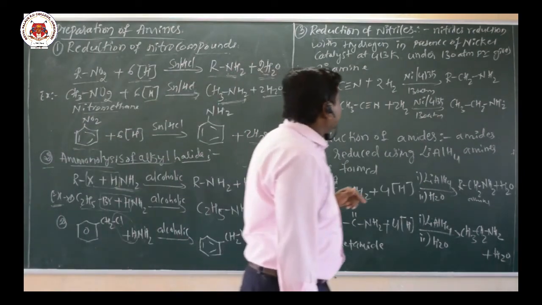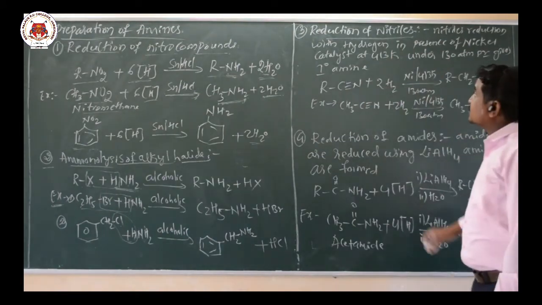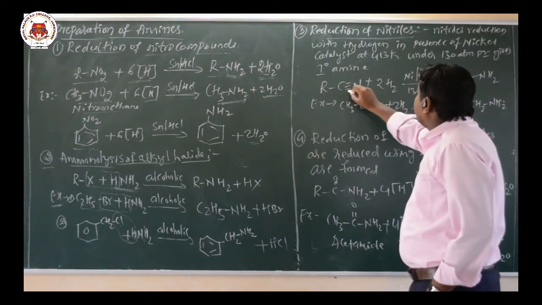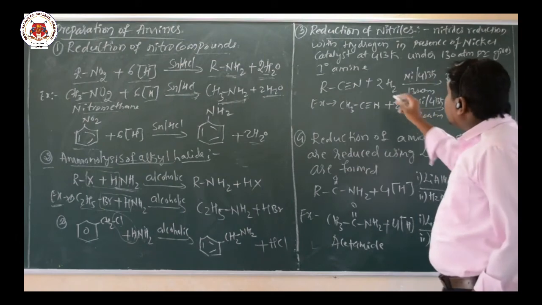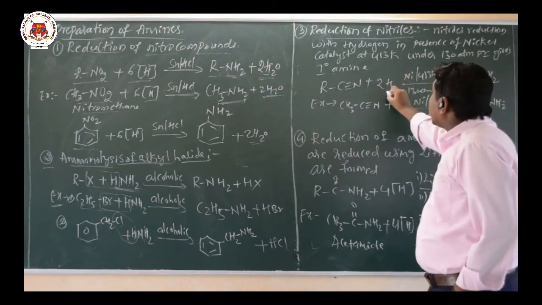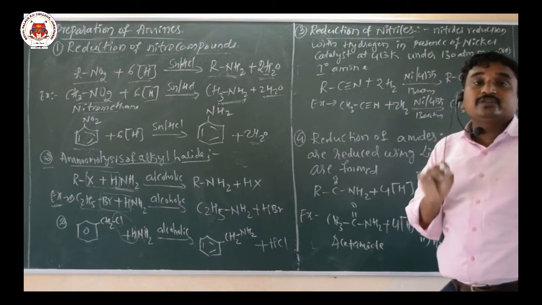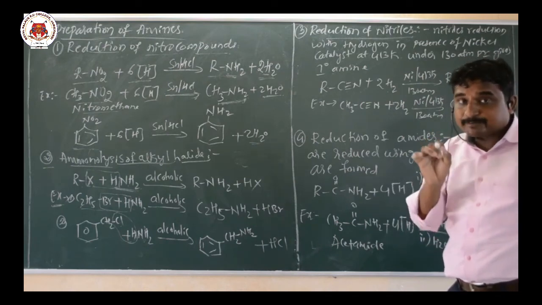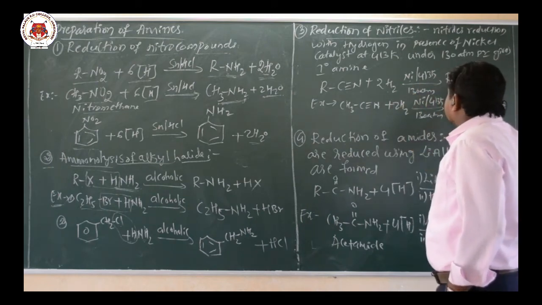Now the third method is reduction of nitriles. Nitriles undergo reduction in the presence of nickel catalyst. So when nitriles are reduced with hydrogen in the presence of nickel catalyst at a temperature of 413 Kelvin and a pressure of 130 atmospheres, that gives amines.